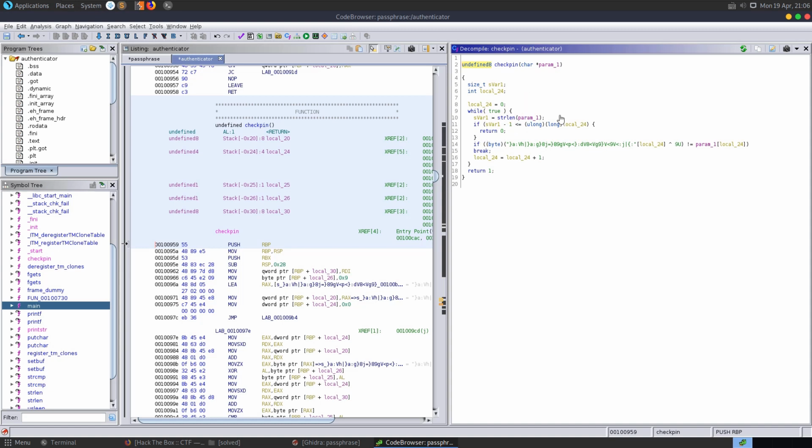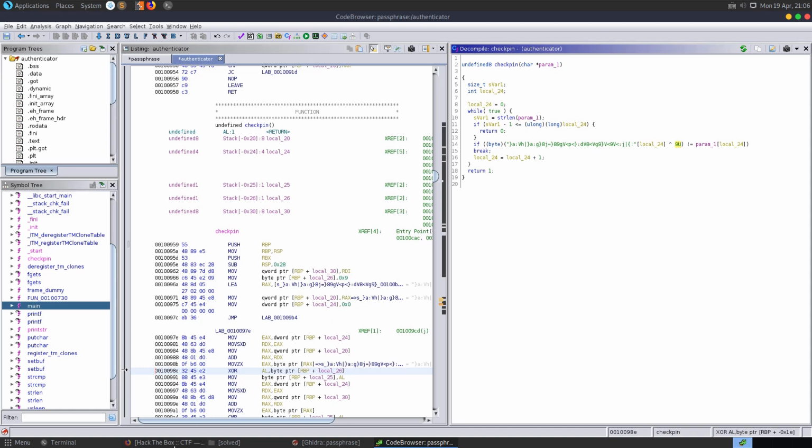We have a loop that's looping through. We can see there's an XOR operation occurring here, and we have a string. Let me take a copy of that string, and it's being XOR'd. If we have a look here, you can see that there's a 9 being placed onto the stack before the XOR occurs down here. So the XOR is occurring with local 26 and with these values.